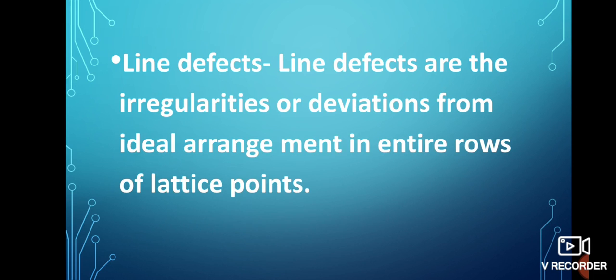Now second defect is the line defect. Line defects are the irregularities or deviation from the ideal arrangement in entire rows of lattice points.